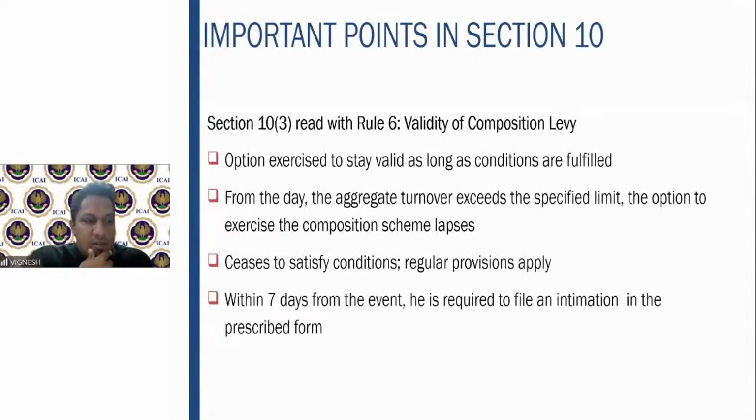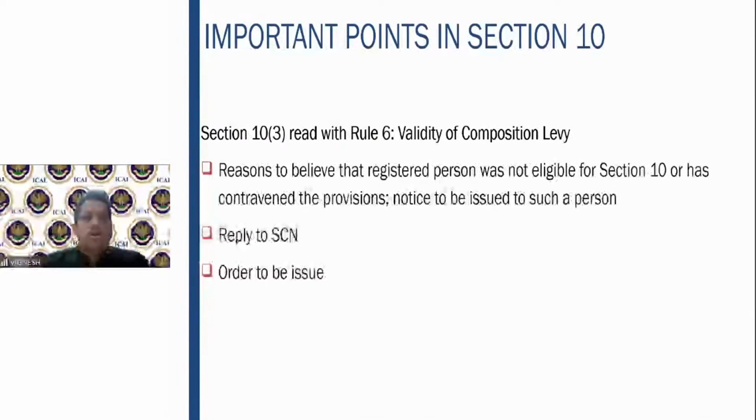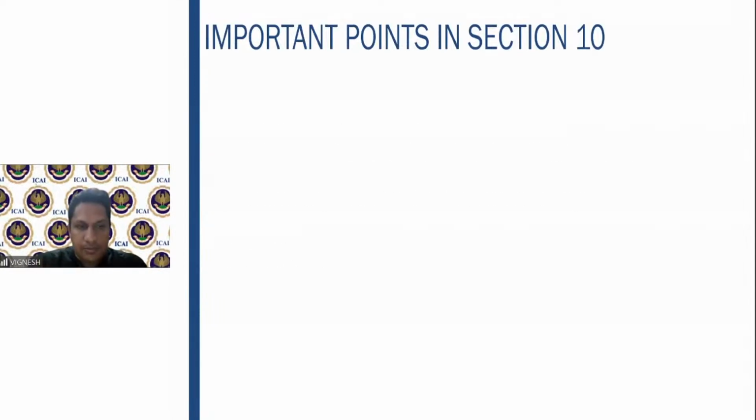Section 10 subsection 3, read with Rule 6. This option shall be valid as long as the turnover does not exceed the specified limit. The option will lapse once turnover exceeds it. Once conditions are not satisfied, regular provisions will apply. Within 7 days from the event of lapsing, he has to file an intimation in the prescribed form. Then, on validity: if the proper officer has reason to believe that he is not actually eligible for the composition scheme but has opted for it, he will issue a notice. Then the person will reply to the show cause notice and the order to that extent will be passed.